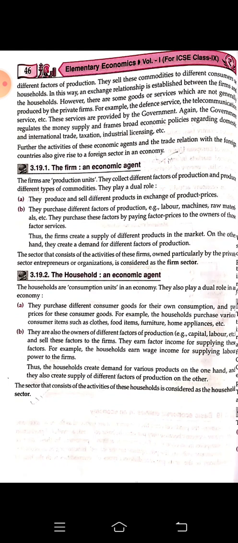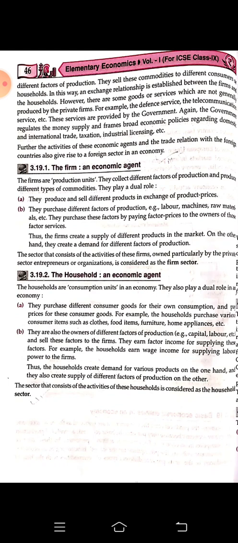So the farm is making a commodity and creating a supply in the market. And what is the farm demanding? The farm is demanding different factors of production from the household. This is the exchange relationship between the farm and the household. The sector that consists of the activities of this farm, owned particularly by private sector entrepreneurs or organizations, is called the farm sector. So you understood about the farm.